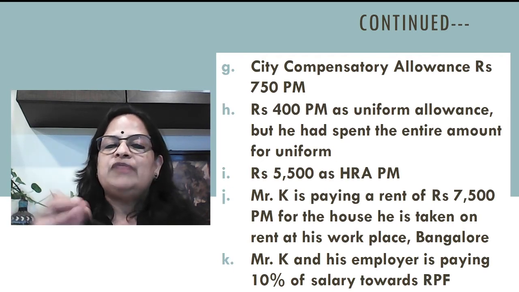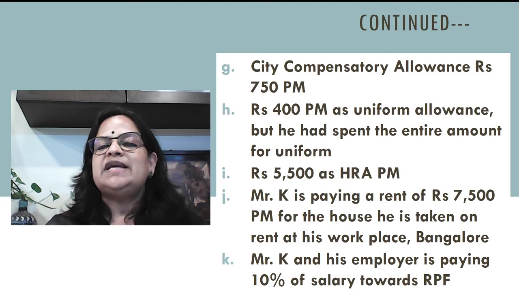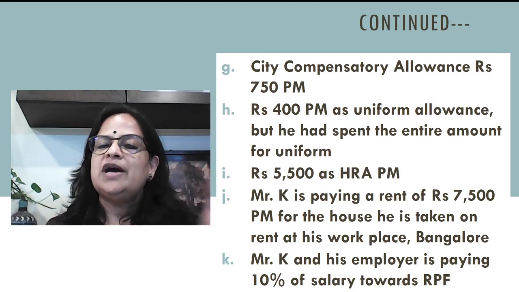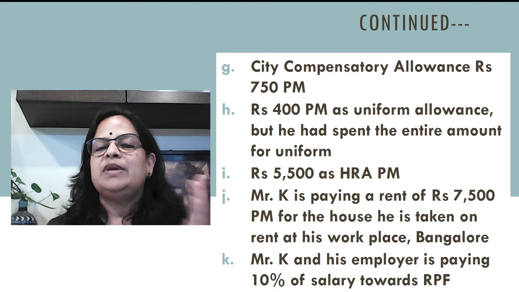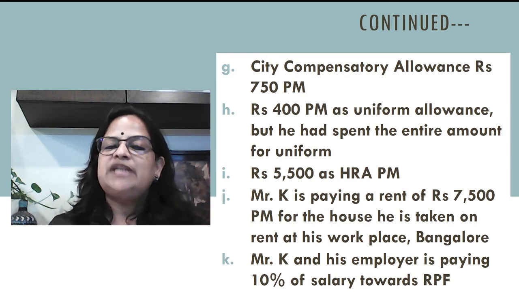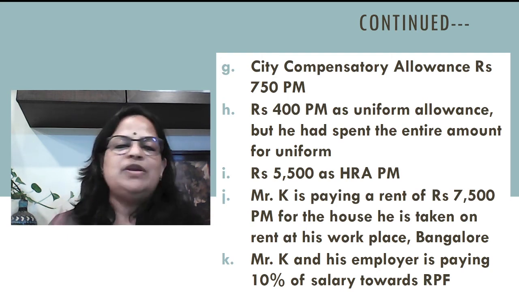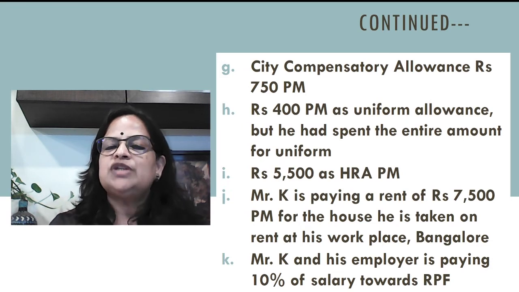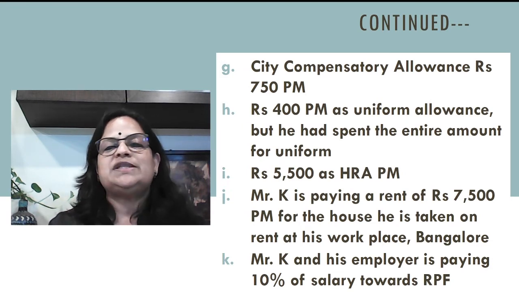Now 5,500 as HRA per month. So here it is not RFA computation, it is house rent allowance. Now Mr. K is paying a rent of 7,500 per month for the house he has taken on rent at his workplace, that is Bangalore. Mr. K and his employer are paying 10% of salary towards RPF. So RPF will not come in our calculation because the employer's contribution is not exceeding 12%.